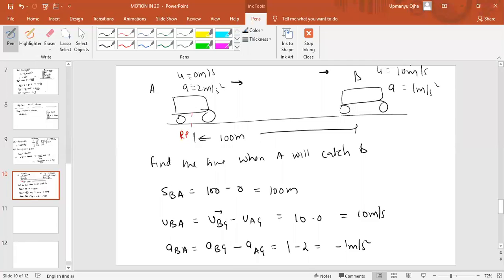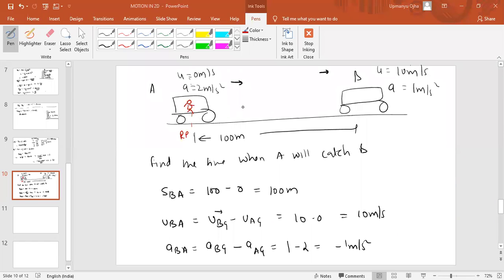I have taken A as the observer, so the observer is at point A. Just think on this point. You are the observer. When can you catch B?